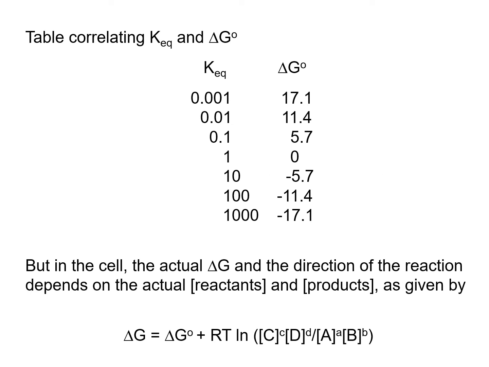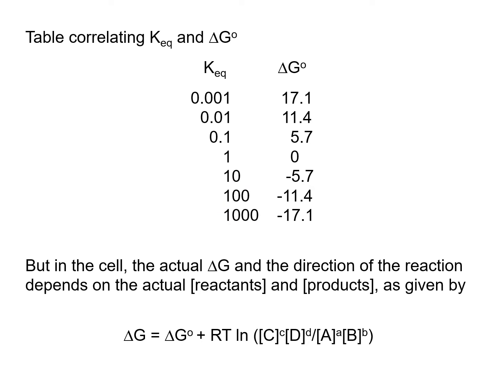Let's look at a table showing the relationship between KEQ and delta G naught. Like I told you, KEQ and delta G naught have an inverse and exponential relationship. So as you can see, as KEQ becomes larger and larger, the delta G naught values get smaller and smaller, into the negative values. And even a small change in delta G naught results in a huge change in KEQ.